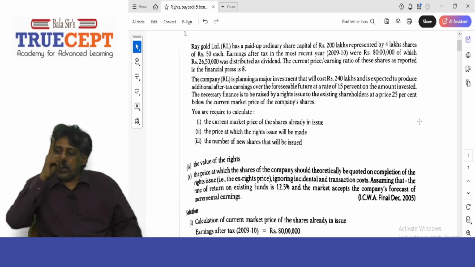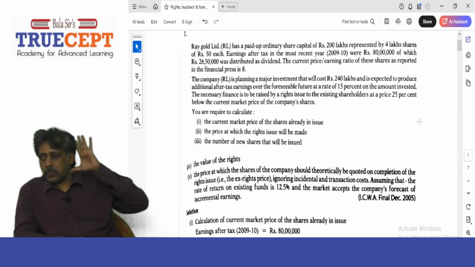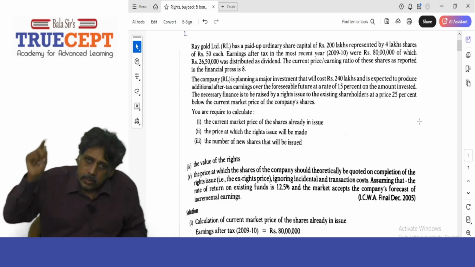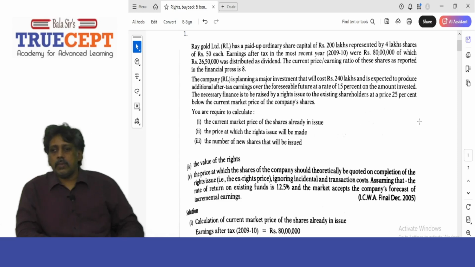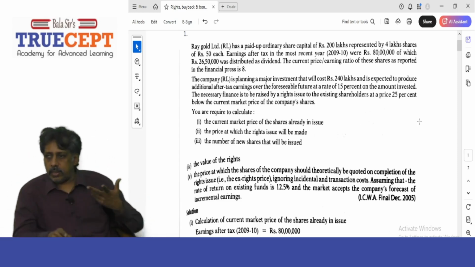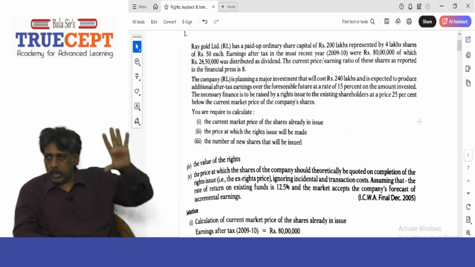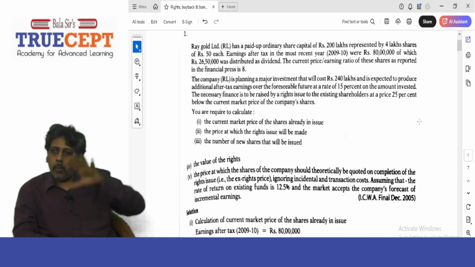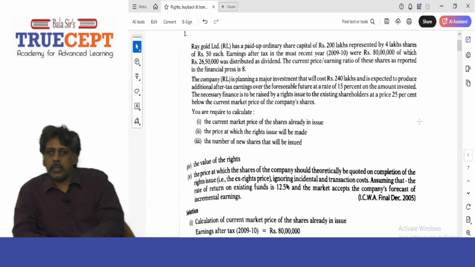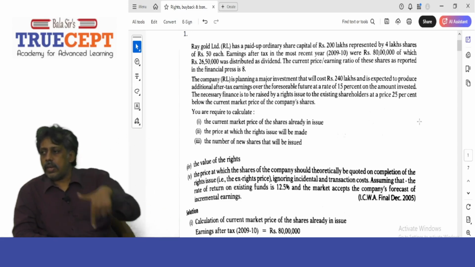They did not specify the yield on the existing or old funds, so you have to find it this way. You take the earnings per share by the market price per share into 100. Think logically. If somebody wants to buy a share in this company today, they have to pay 160 for the share, which is currently trading at 160. Suppose a company earns the same EPS next year, 20 rupees. What is the return on their investment, or yield?